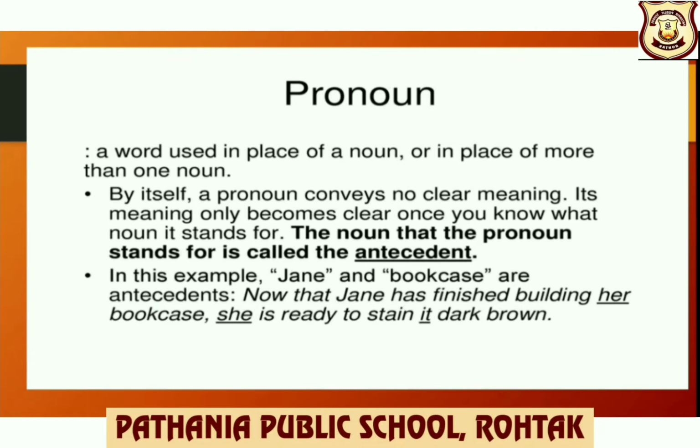For example, you can see, children, here, Jane has finished building her bookcase. She is ready to stain it dark brown. So here the nouns Jane and bookcase are antecedents. Why? Because in place of them, pronouns like her, she and it have been used.